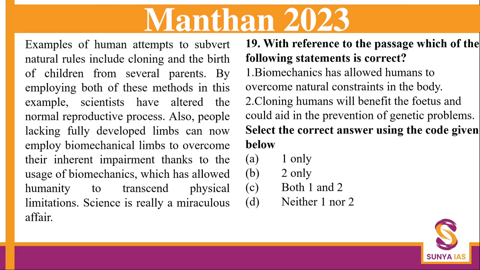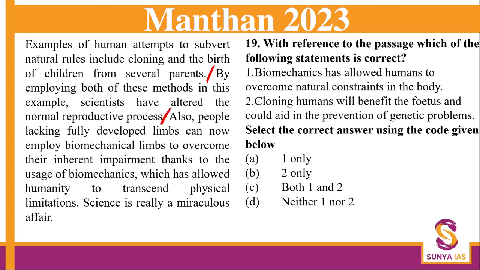Question number 19. Examples of human attempts to subvert natural rules include cloning and birth of children from several parents. Okay, so we are talking about a 3-parent baby kind of concept here. By employing both these methods in this example, scientists have altered the normal reproductive process.